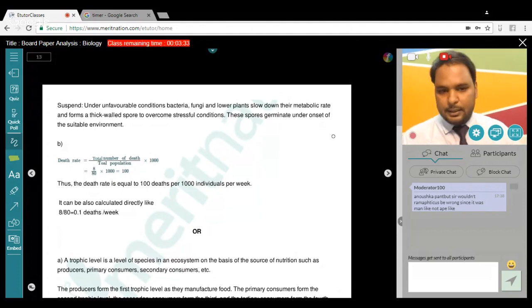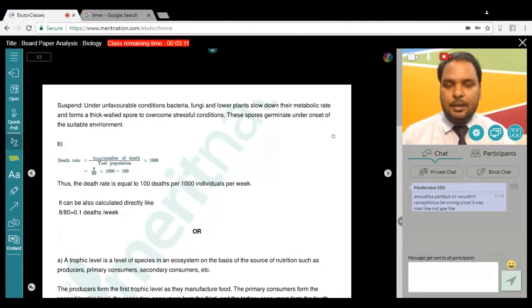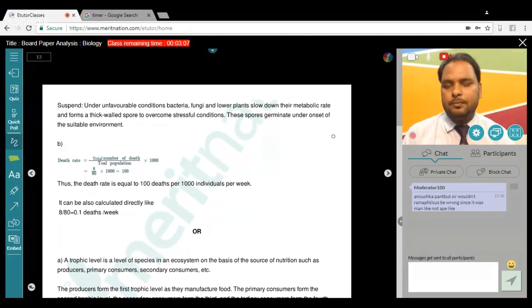So guys, I think this paper is meant for scoring 90, and I believe you can understand how you should write the answers, which type of answer you can write in which question, in which question you need to draw a diagram, what the correct statement should be, and what the right keywords are that you need to write. So what's done is done.